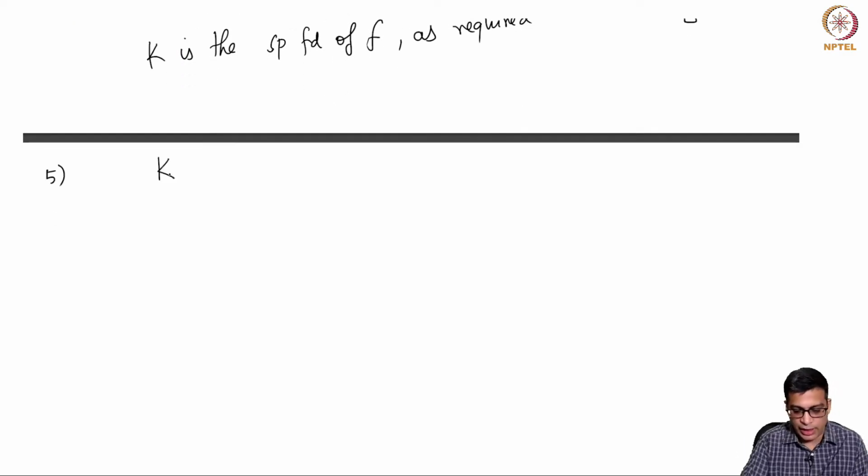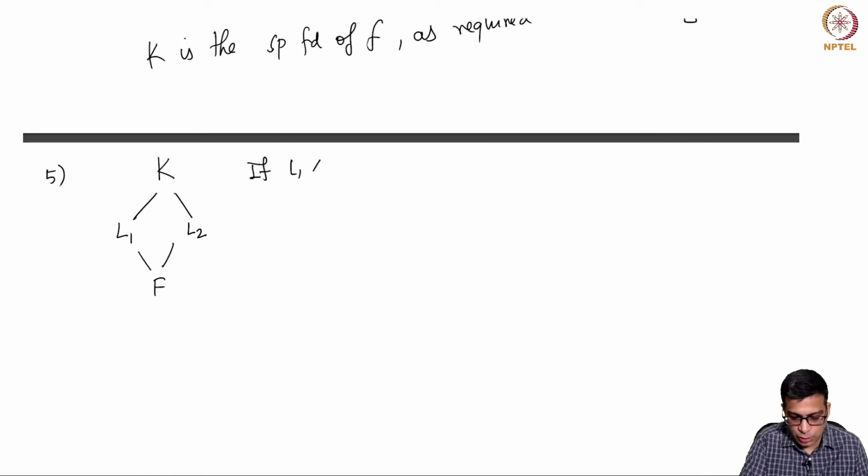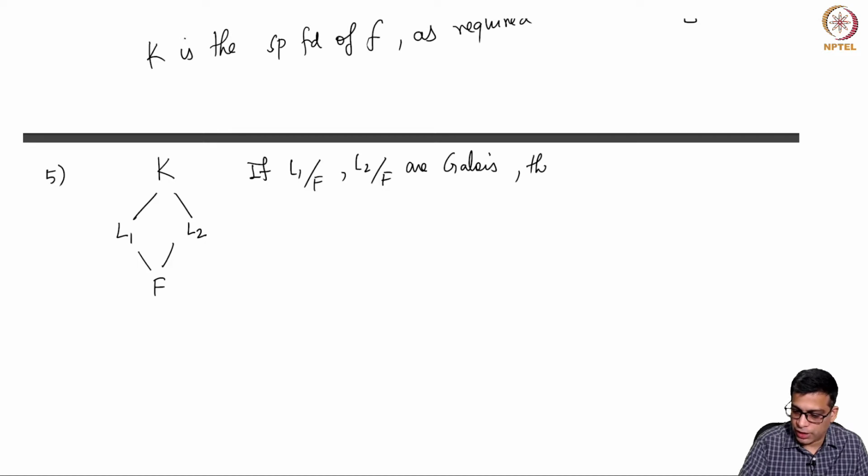So let's take K, and let's say there are two subfields L1 and L2, and let's say they both contain F. So you have K and F and two intermediate fields, that is the point. If L1 over F and L2 over F are Galois, then show that L1 intersection L2 over F is Galois.